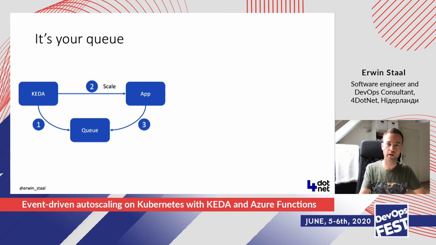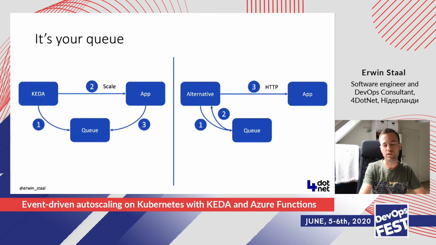So it will tell Kubernetes that it needs to scale out your container, your app. But it's then your application that needs to go to the queue and fetch the actual item. KEDA doesn't do that for you. KEDA just tells you your app needs to scale. And then your app itself needs to go to the queue and actually grab an item and do the work.